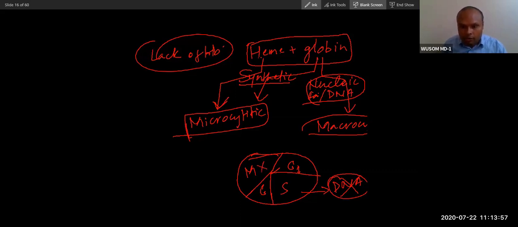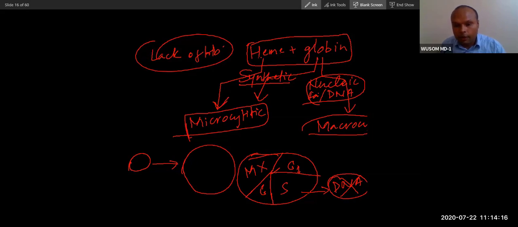The function of G1 is to prepare the cell for S phase: the cell becomes larger, organelles and protein increase, but DNA synthesis does not take place. That is why the cell enlarges and its capacity reduces. This is called macrocytic anemia.